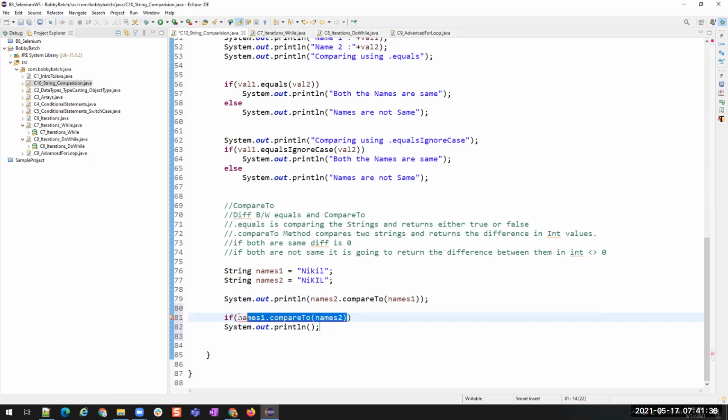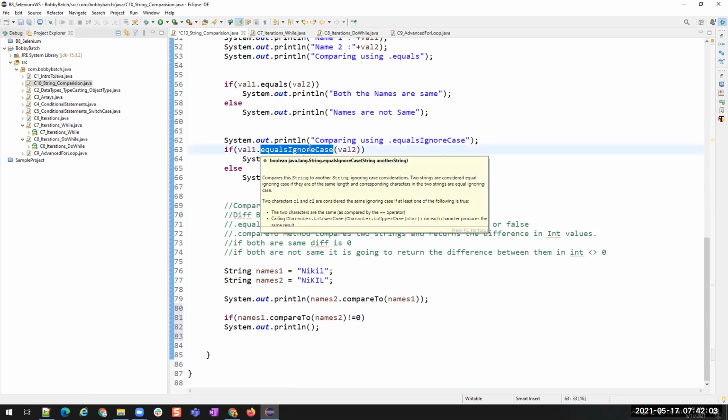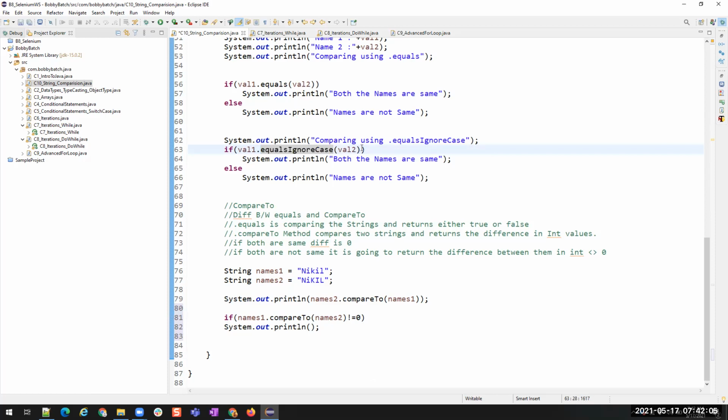So how can we make an expression return true or false? If I say the returned value is greater than 0, or returned value is not equal to 0. Return value equal to 0 means they are same. See, if I say not equal to 0, the error is gone, because this expression is going to return true or false. If you are using equalsIgnoreCase, this is already returning true or false, so we don't have to do extra comparison.